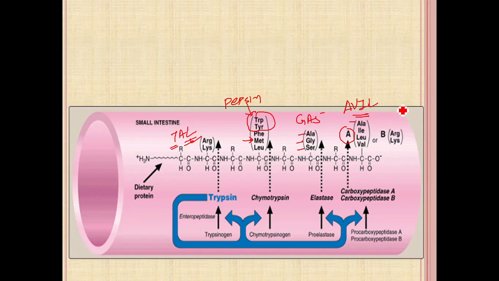And B stands for the same as trypsin, arginine and lysine. So overall, all the pancreatic enzymes are bond specific endopeptidases. They break the peptide bond formed by the specific amino acid.